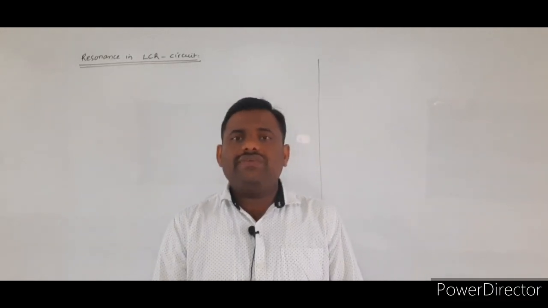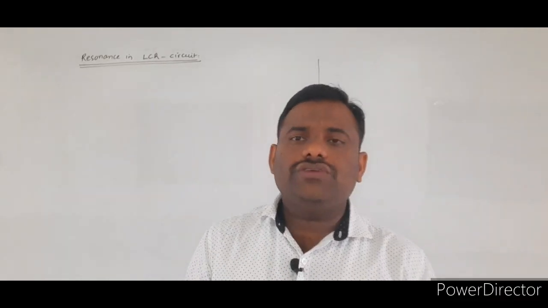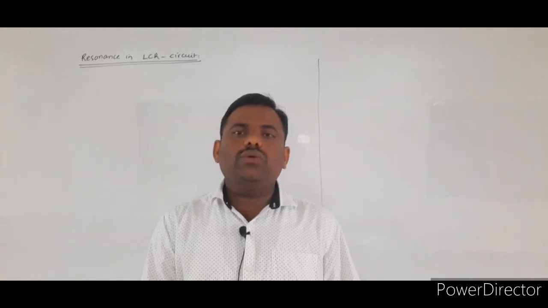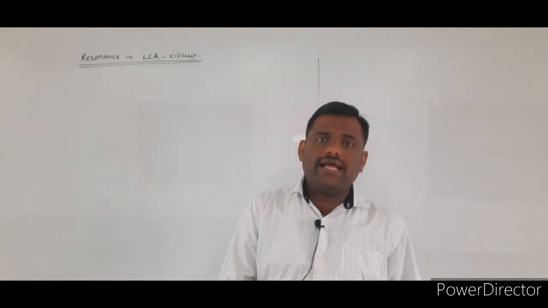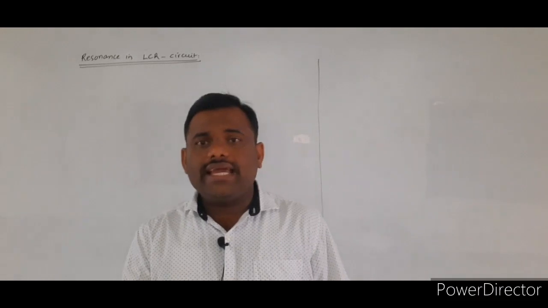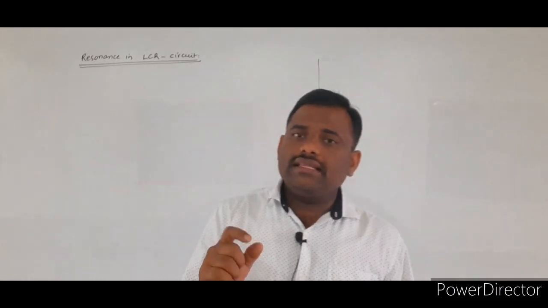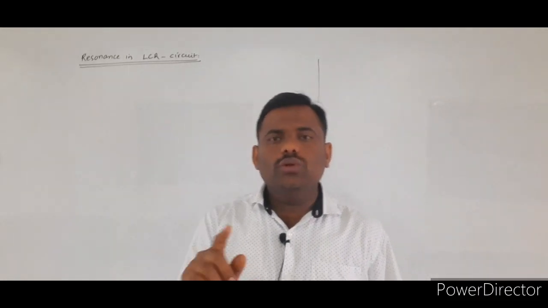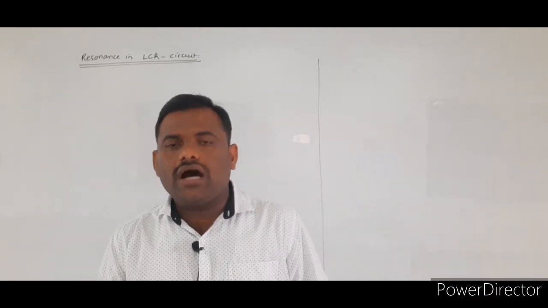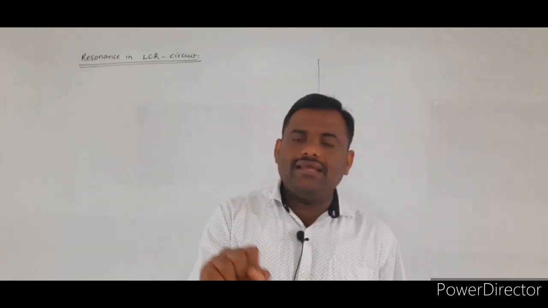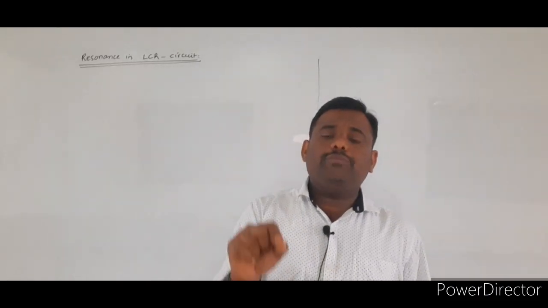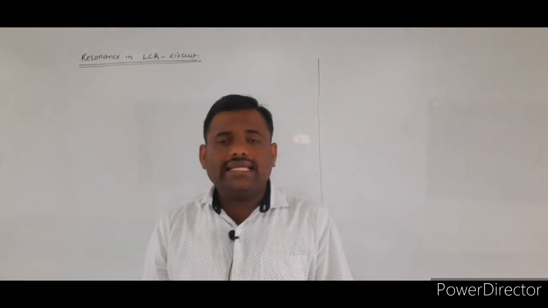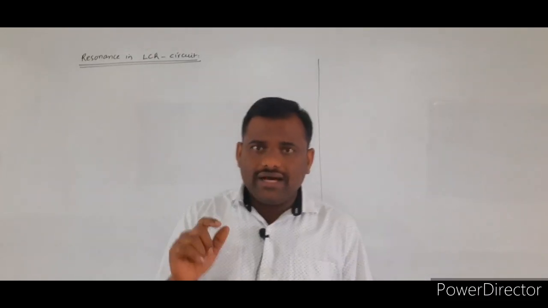In the last class, we completed the analytical solution for the LCR circuit. There you derived the instantaneous current value I is equal to I naught sin of omega t plus phi, and the phase angle tan phi is equal to (XC minus XL) by R, by using the analytical method by considering the potential drops across the inductor, capacitor as well as the resistor.